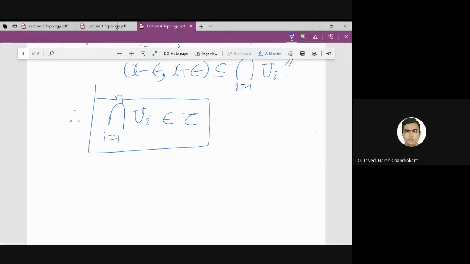In a similar way we can prove the third property. The third property is closedness under arbitrary union.